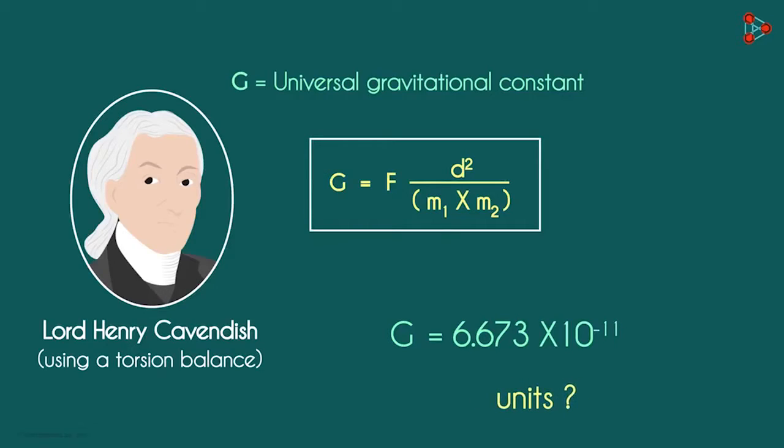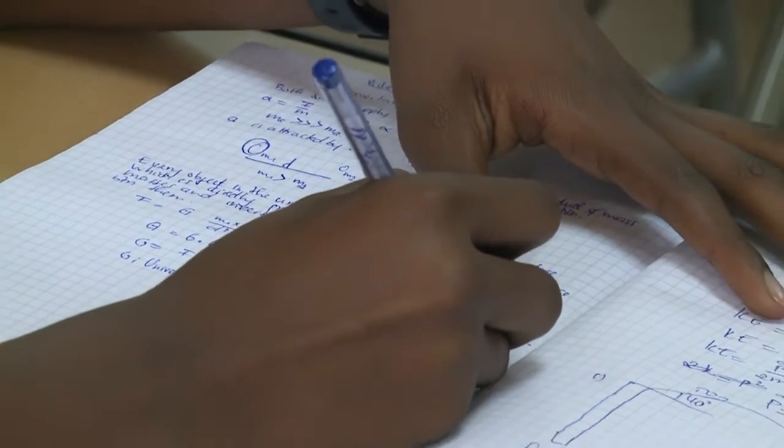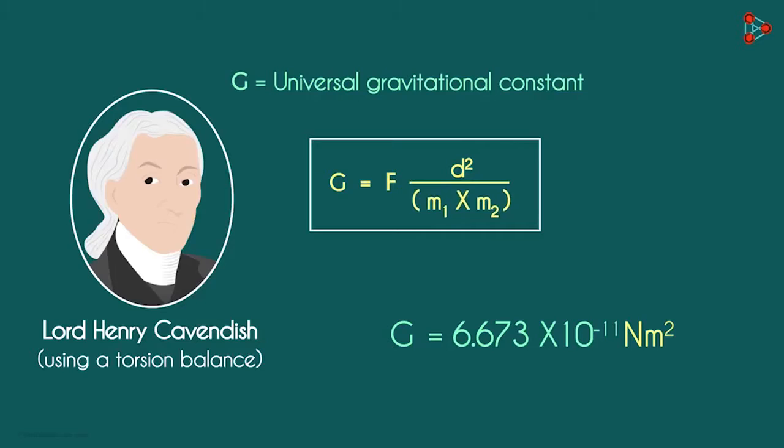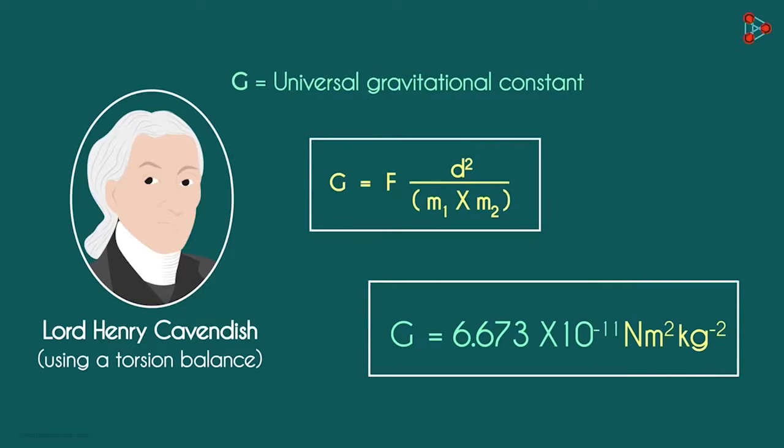What will be the units of G? Force is in newtons. As the distance is in meters, we have meters squared. And as the mass is measured using kilograms, we multiply this with kilograms raised to -2. This is the value of the universal gravitational constant.